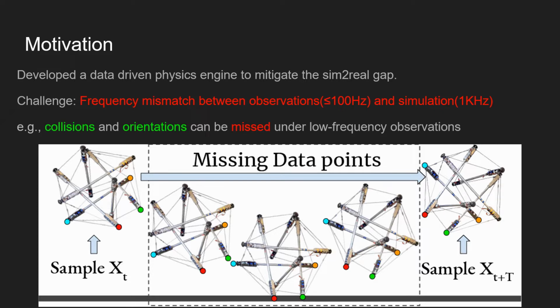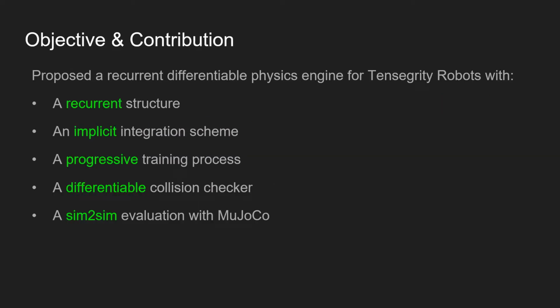However, the frequency mismatch between the observations and simulation raised a new challenge, since the observation may miss important information, such as clearance. The proposed engine includes a recurrent structure, an implicit integration scheme, a progressive training process, a differentiable clearance checker, and finally, a sim-to-sim evaluation with Mujoco.